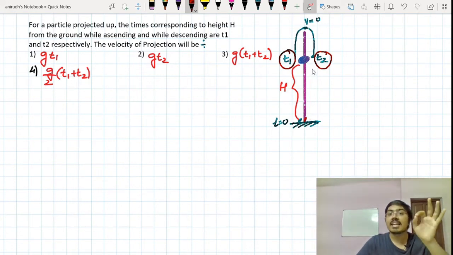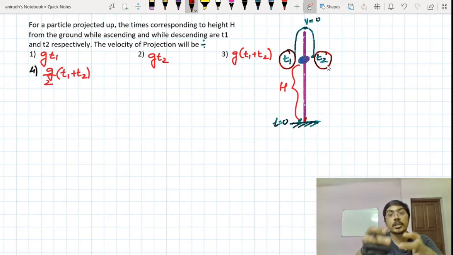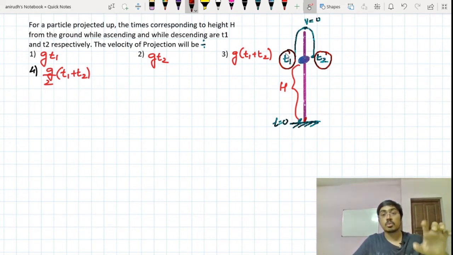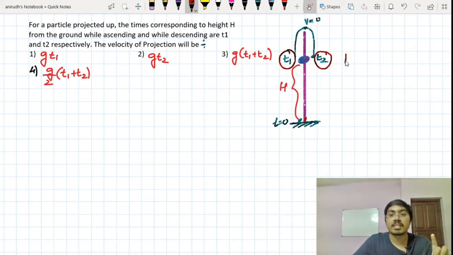That means at time t1 and t2, although the distances are different, at t1 the distance covered is only h, at t2 it has covered more distance, right? But at both t1 and t2, the displacements of the body are the same. Displacements are equal, so you can equate them.